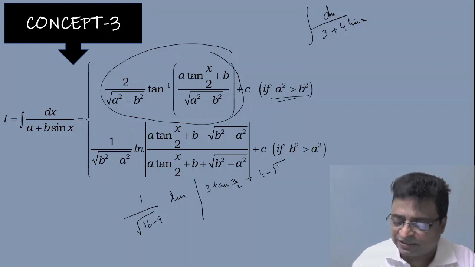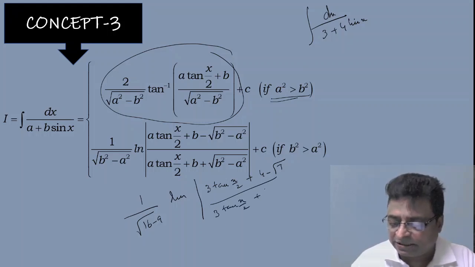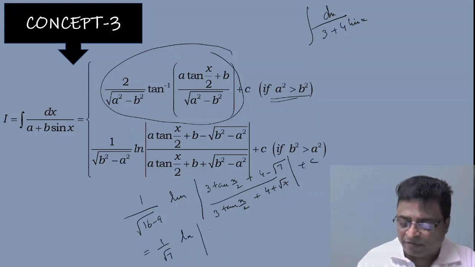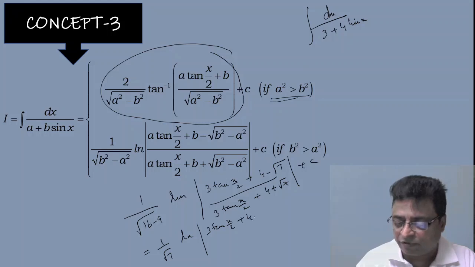B square minus a square means 16 minus 9, that is 7, by 3 tan x by 2 plus 4 plus root 7 plus c. So after simplification, the answer could be 1 by root 7 logarithm of mod 3 tan x by 2 plus 4 minus root 7 by 3 tan x by 2 plus 4 plus root 7 plus c.